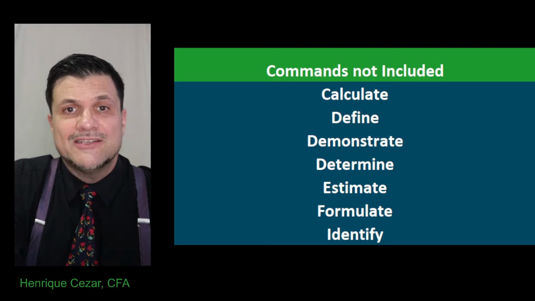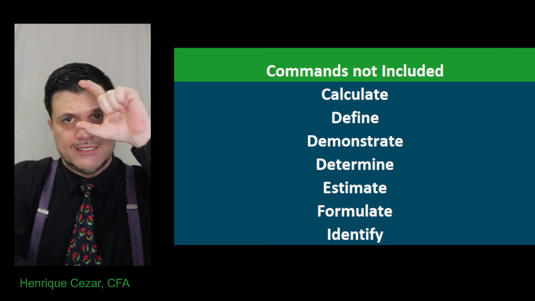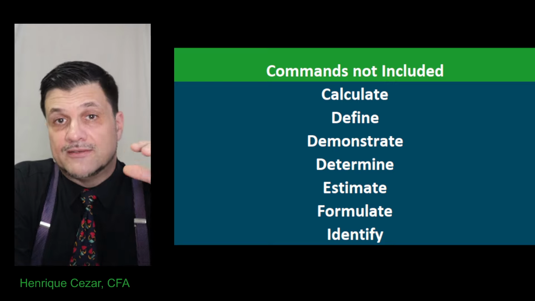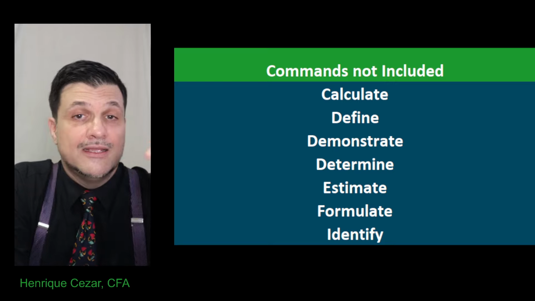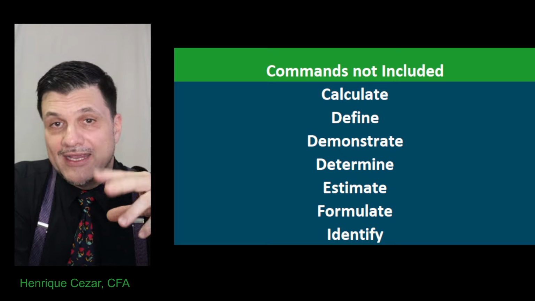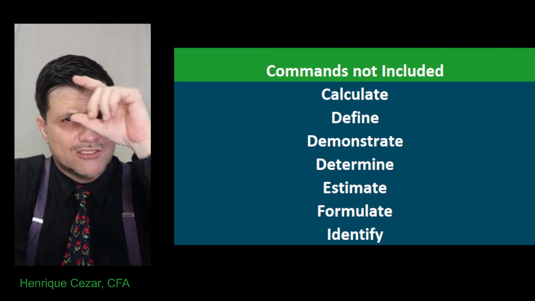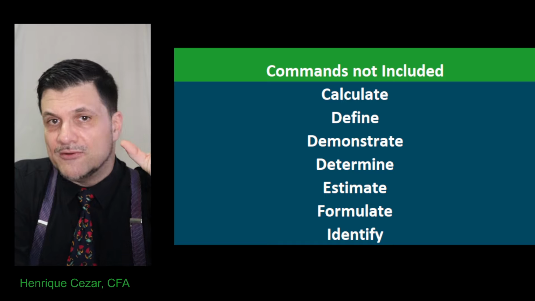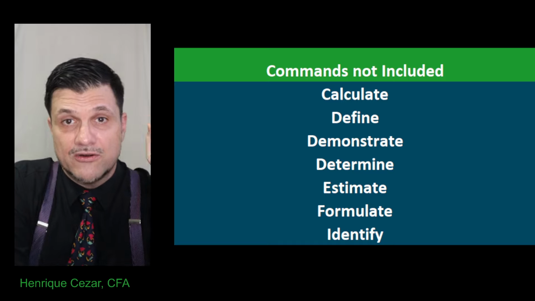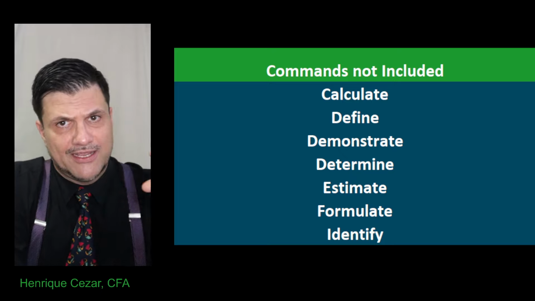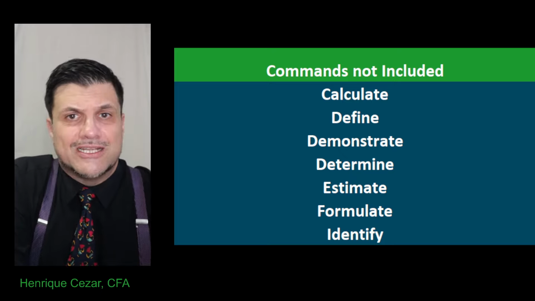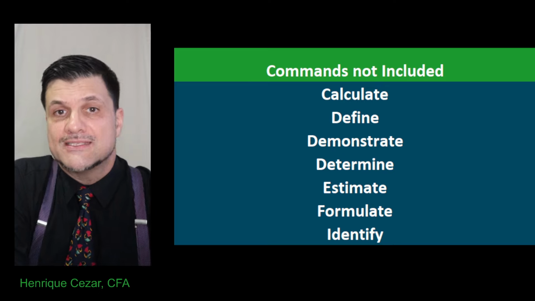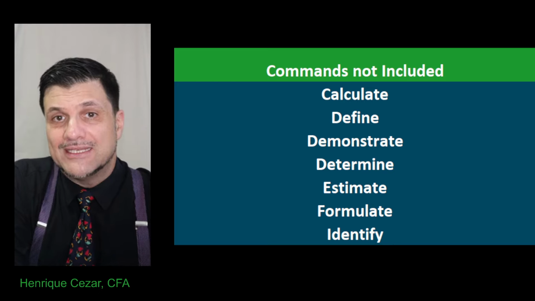And identify. Identify, you just go to the text and locate. Identify in the text above, on the little exhibit above, identify availability bias. Identify a cognitive error. So you just go to the text and locate it there. Oh, there's a cognitive error here, right? This client is exhibiting mental accounting. So that's a cognitive error. So I put it there, I identify it here. That's identification. That's very simple. You just locate it and bring it back. So those command words, I don't think you need to spend too much time practicing. That's why I put them in that category.